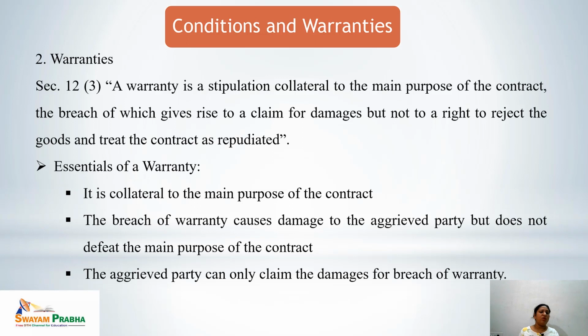That means in case of breach of condition, a person can repudiate the contract, but in case of breach of warranty, a person can claim only damages, and the other party doesn't have a right to reject the contract. So what are the essentials of a warranty? It is collateral to the main purpose of the contract. The breach of warranty causes damage to the aggrieved party but does not defeat the main purpose of the contract. This is a major difference between the condition and the warranty. Third, the aggrieved party can only claim damages for the breach of warranty but can rescind the contract for breach of conditions.